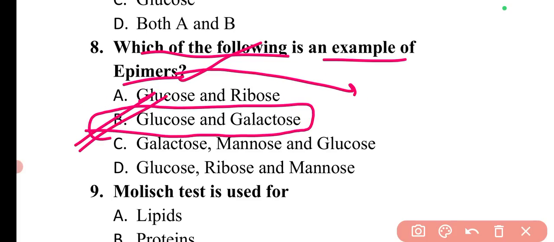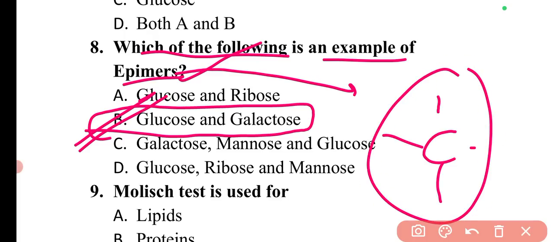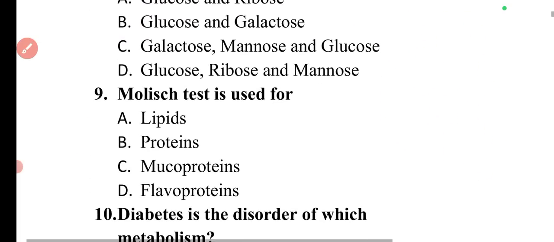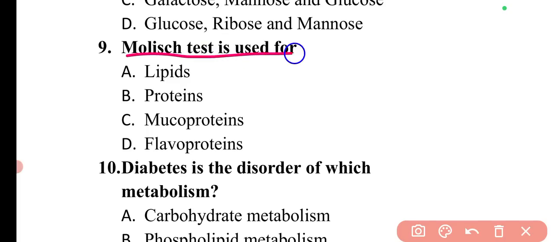So what are epimers? Epimers are those compounds which are similar in molecular formula, but they are different in structure. Basically, they are different in the orientation of a single carbon atom. Now the next question is, Molisch test is used for.